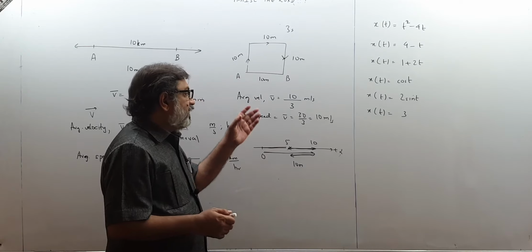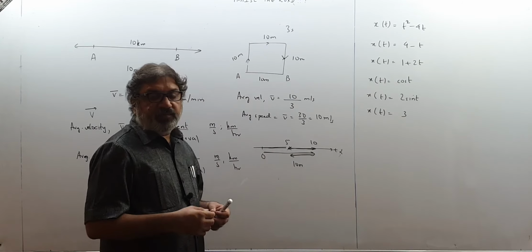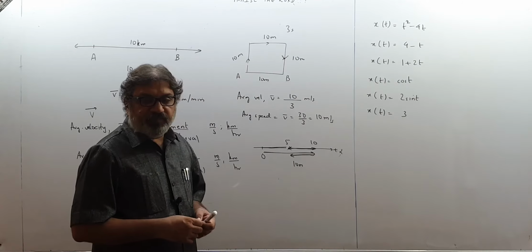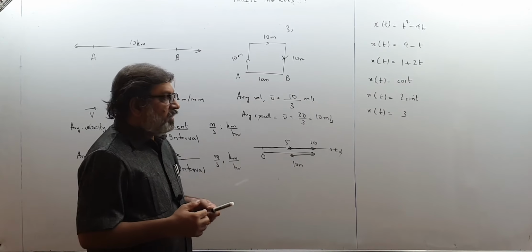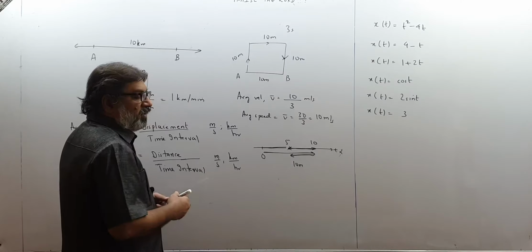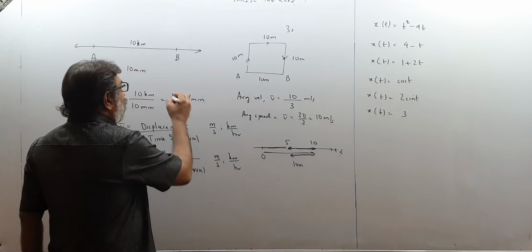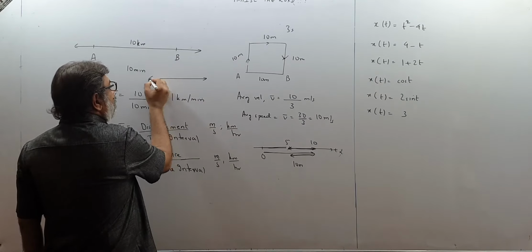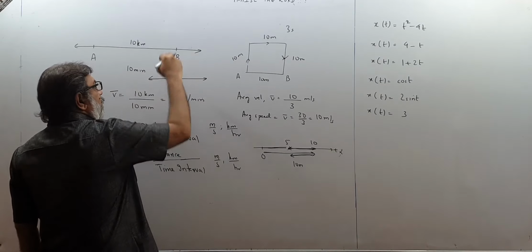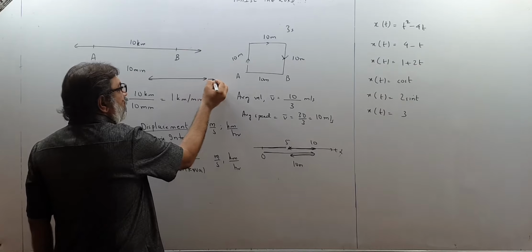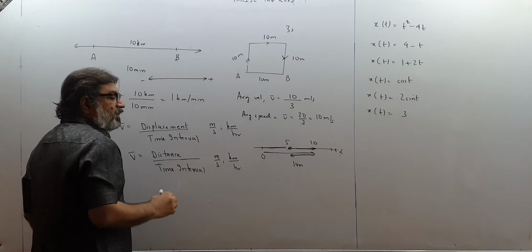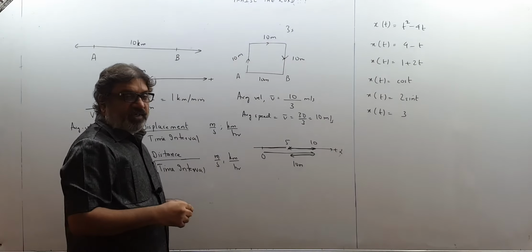Of course, they will not be the same in nature, because velocity is a vector and speed is a scalar quantity. Velocity has direction, speed does not. Because, children, we are dealing with one dimension, and one dimension has only two directions, right and left, or upward and downward, anything. So the right side will be considered plus and the left side will be considered minus to indicate right side or left side.